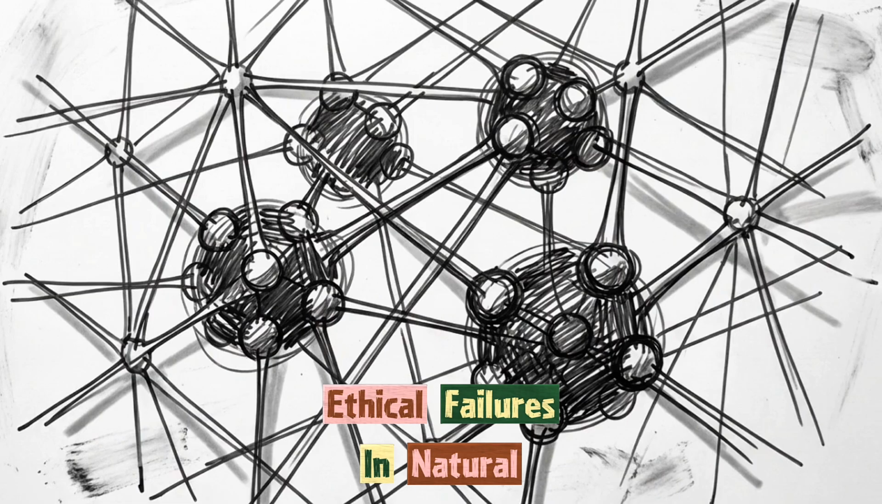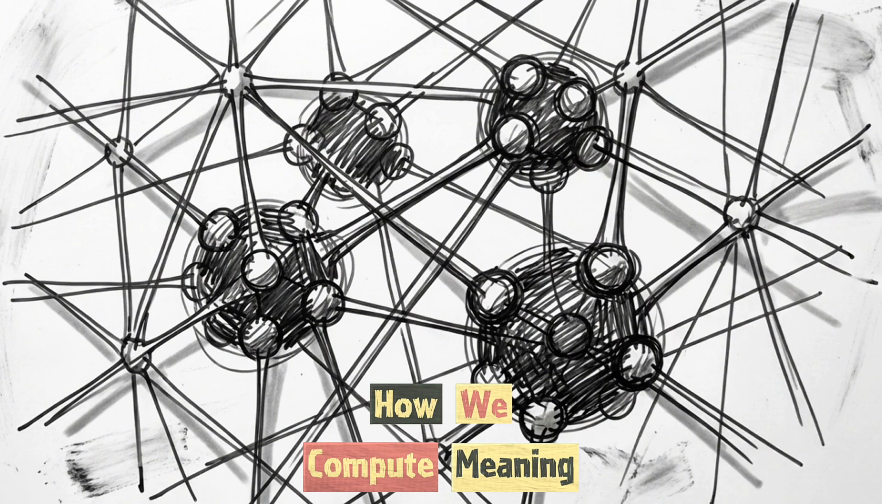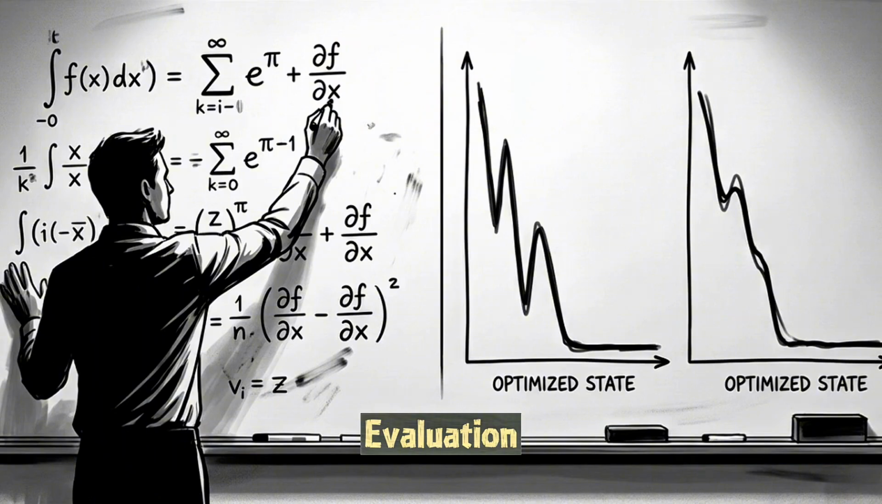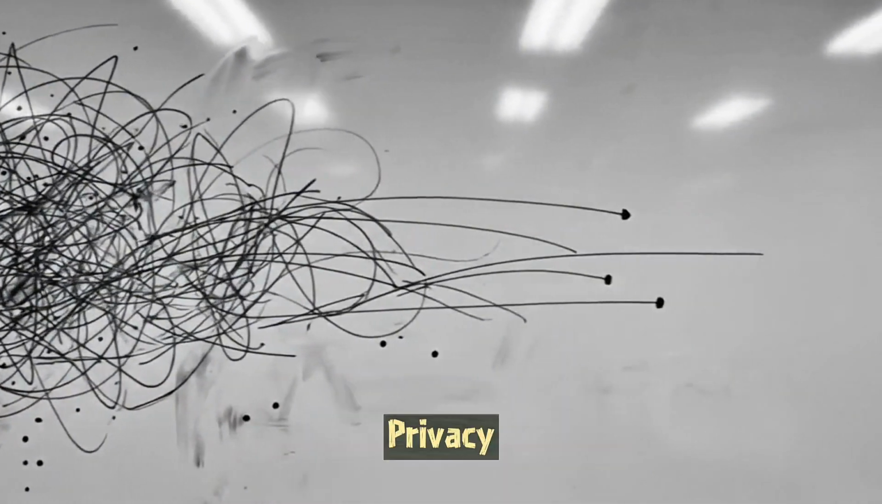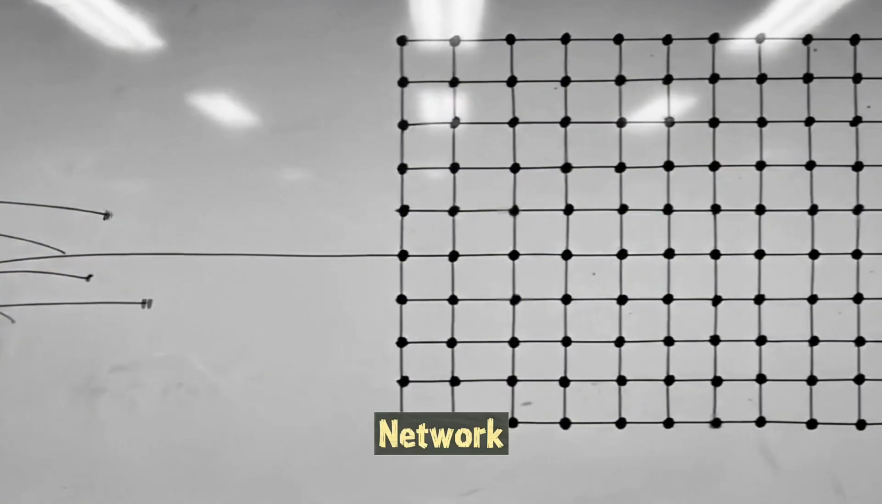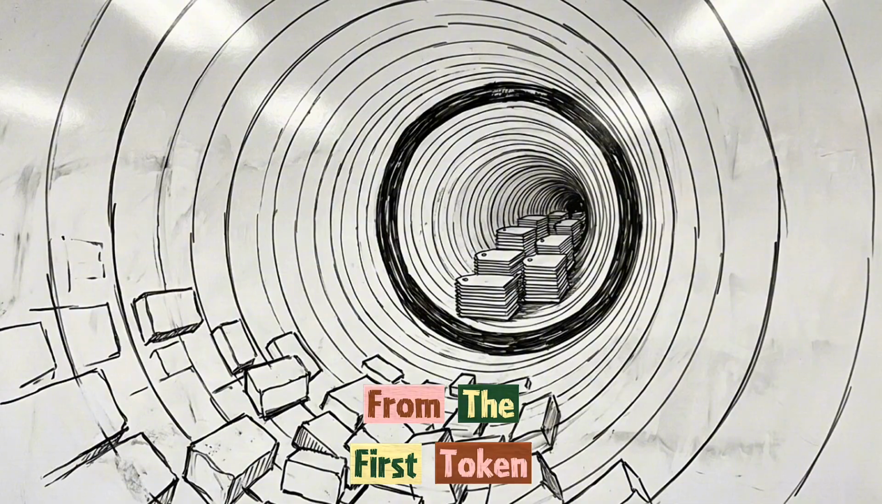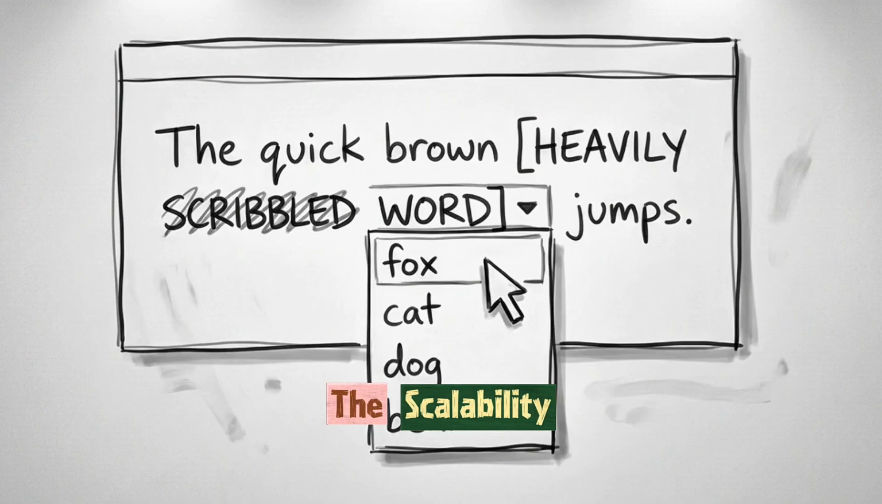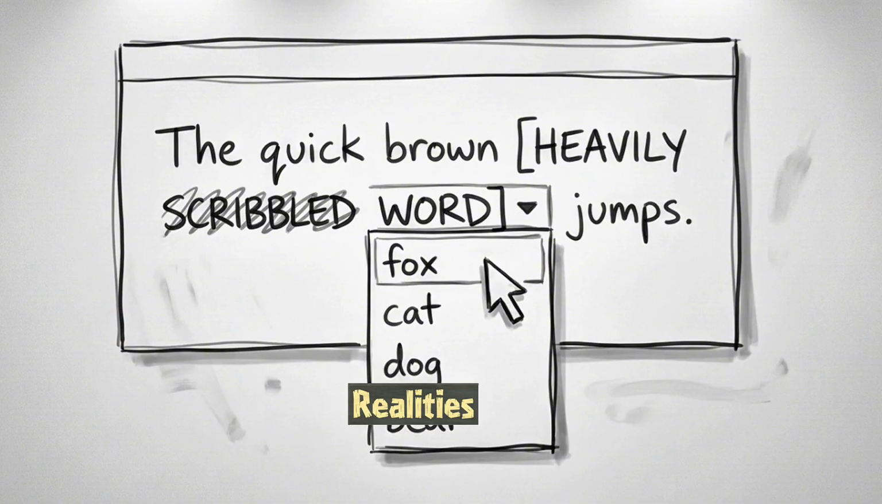Ethical failures in natural language processing are structural features of how we compute meaning. Data scientists must treat ethical evaluation with the same mathematical rigor applied to optimizing a loss function. Therefore, quantifying uncertainty and actively applying differential privacy are now considered mandatory engineering requirements for stabilizing the neural network. Rigorous engineering requires auditing the pipeline from the first token to the final label. The scalability of NLP depends on mastering the unpredictable, human-in-the-loop realities of the pipeline.